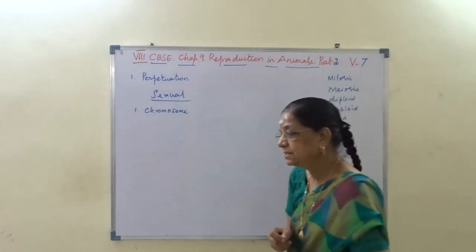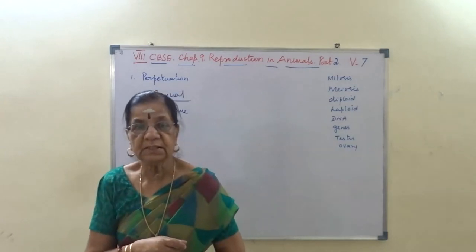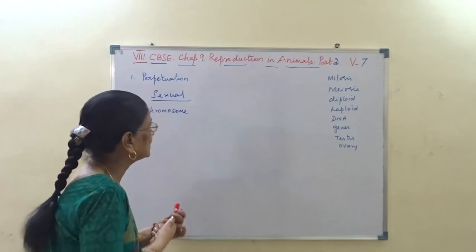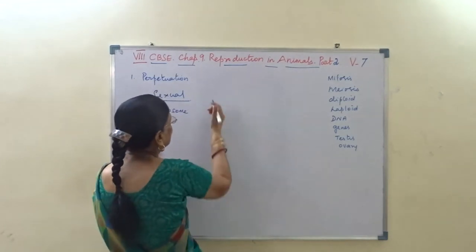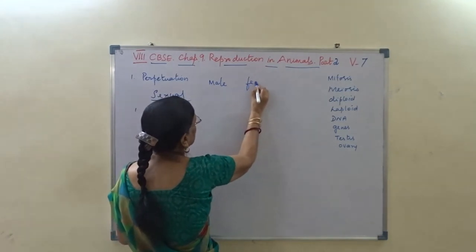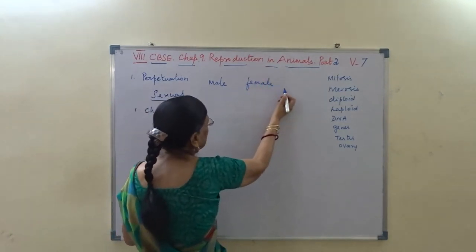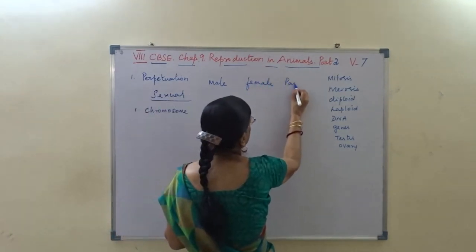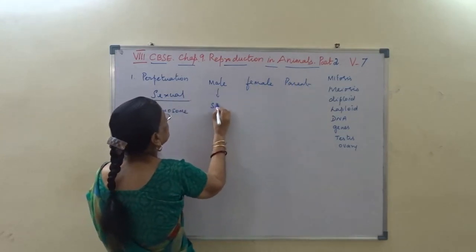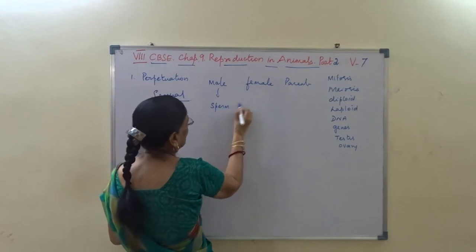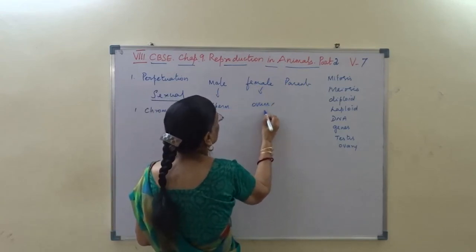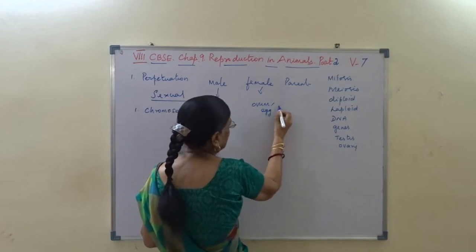So we say during sexual reproduction, male and female sex organs, these are the parents, male and female parent. Male will produce sperm and female will produce ovum, ovum or egg.